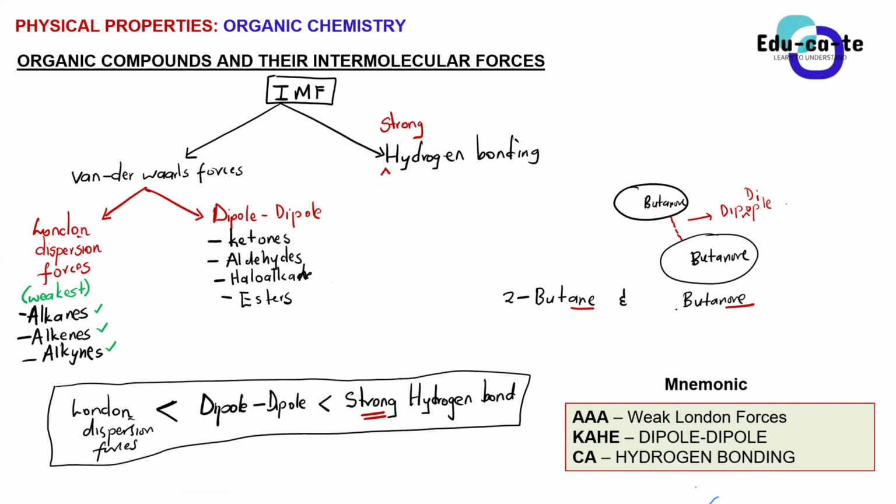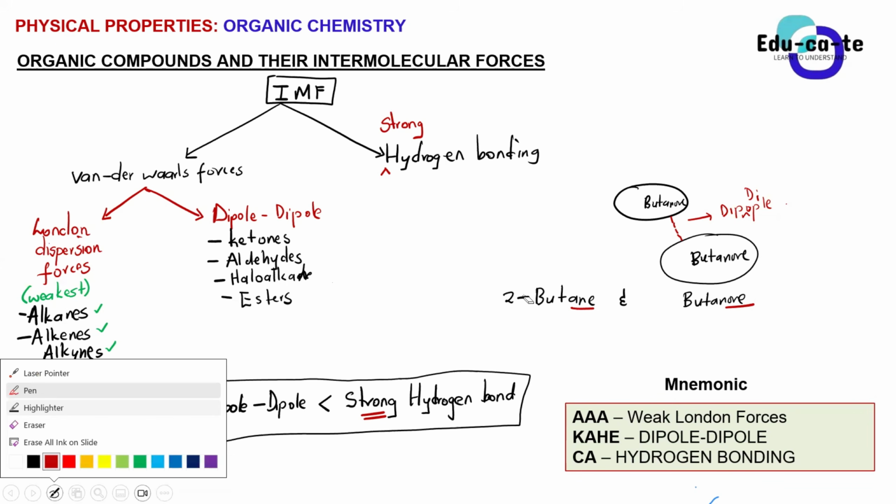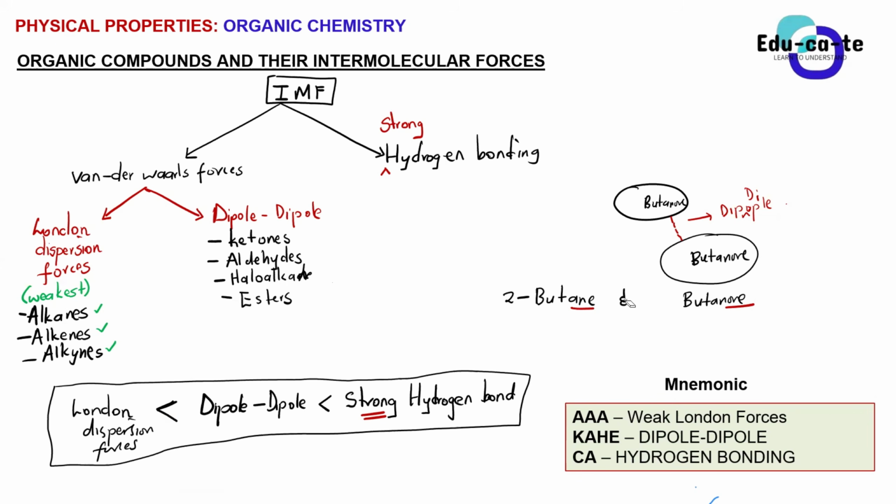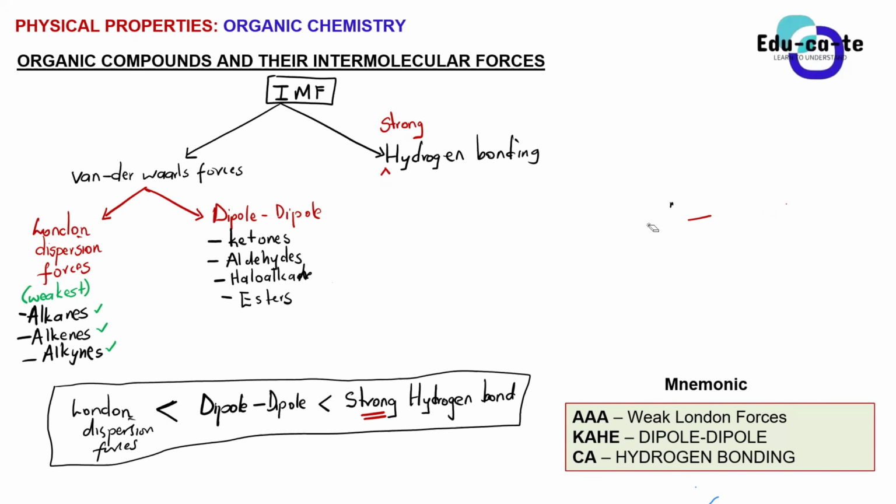So you already know that alkanes and alkynes always have the weakest intermolecular forces between them. They've got weak London forces. Even haloalkanes and esters all have dipole forces. That's the second intermolecular force. And then the third intermolecular force is the strong hydrogen bond. Remember, as the name suggests, the hydrogen bond is strong. It is the strongest intermolecular force that we can have.